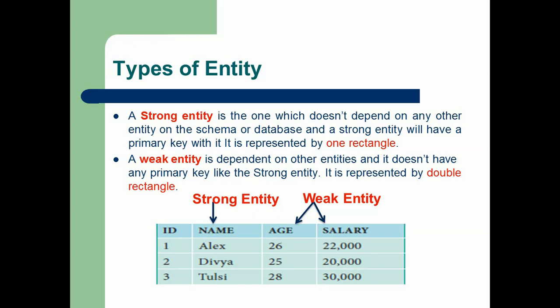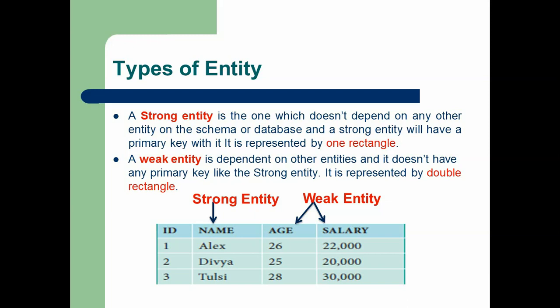So what is a strong entity? It is the one which does not depend on any other entity in the schema or database, and a strong entity will have a primary key, which is represented by one rectangle. So a strong entity is an entity which does not depend on any other entity in the database. This entity should be the primary key in the table. The second type is the weak entity. It is the opposite of a strong entity, in that it depends on other entities.